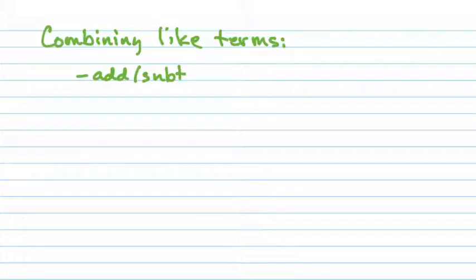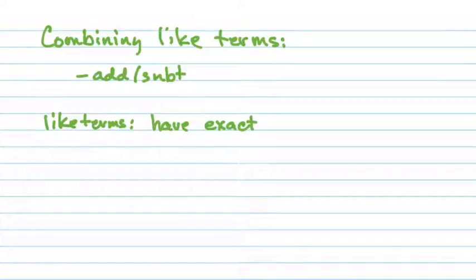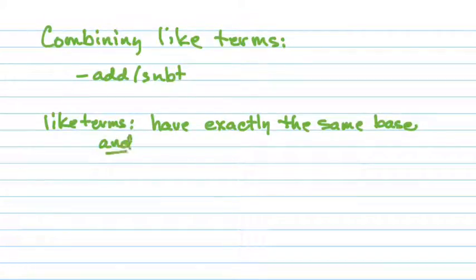In order to be like terms, they have exactly the same base and exponent. Now, we're not going to have any exponents in today's lesson, but we will soon.